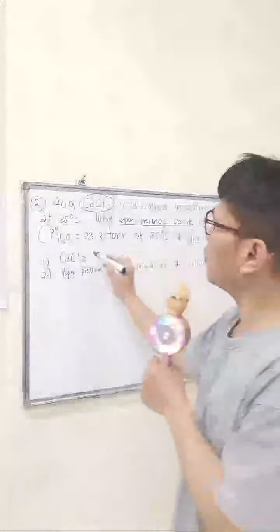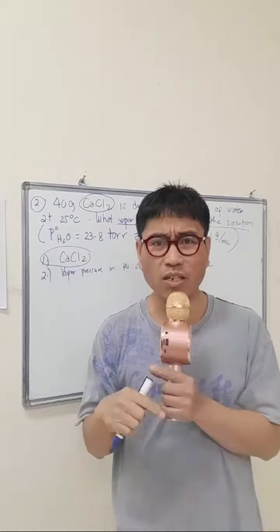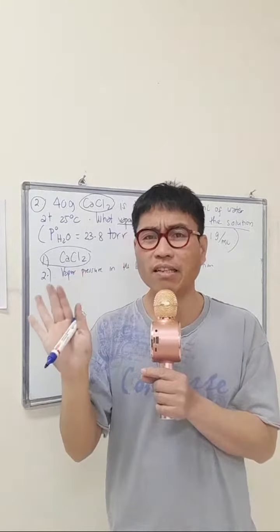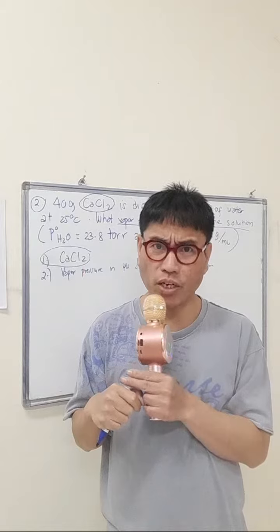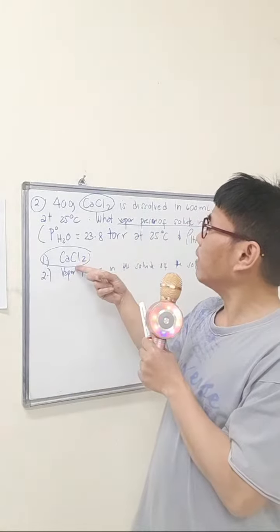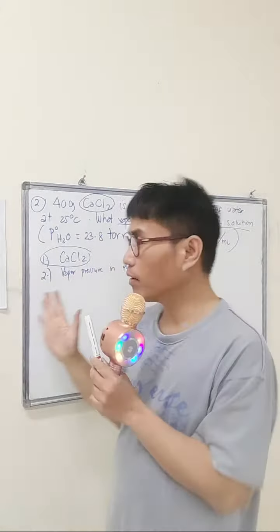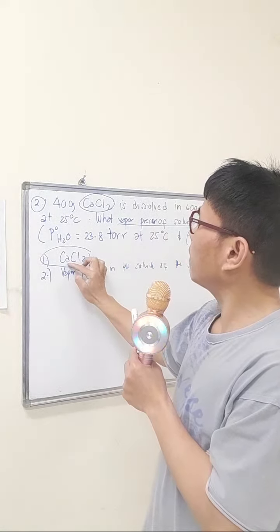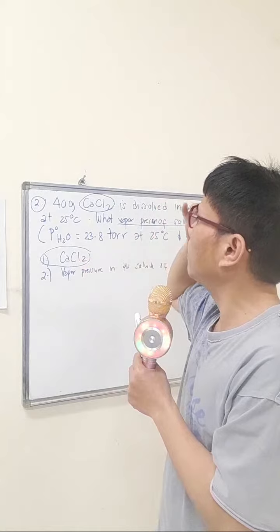The first issue is that this is an ionic compound, not a molecular compound, because it's a metal plus a non-metal. Calcium is a metal, and chlorine is a non-metal.